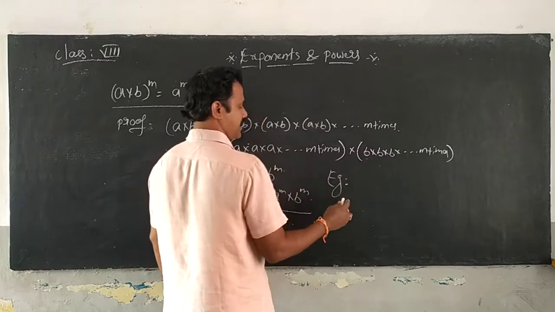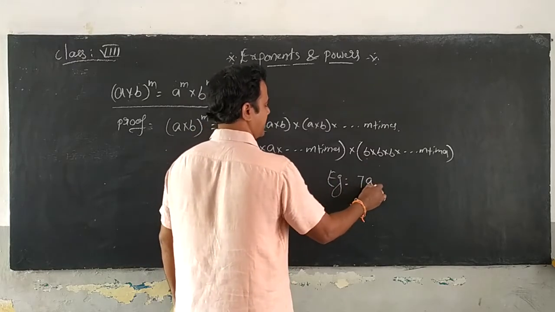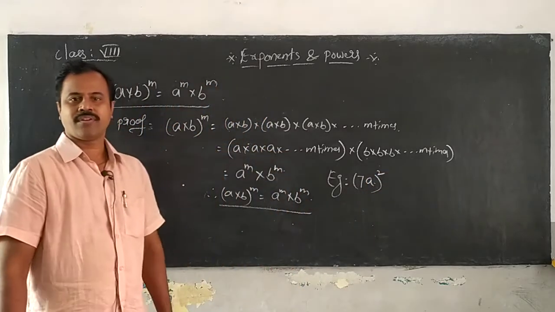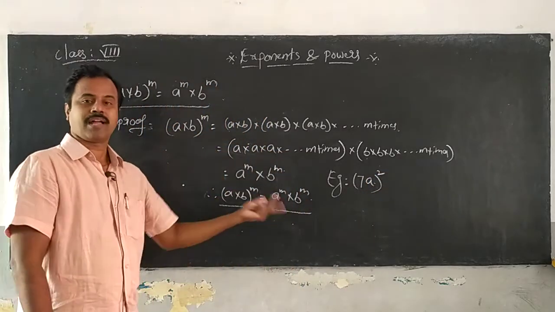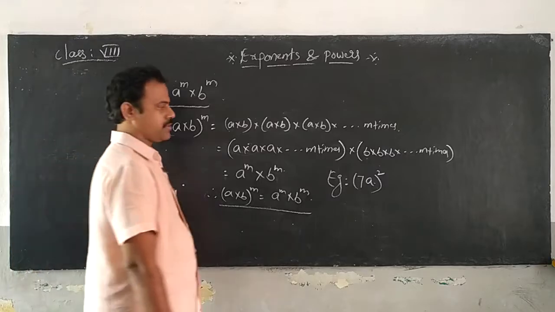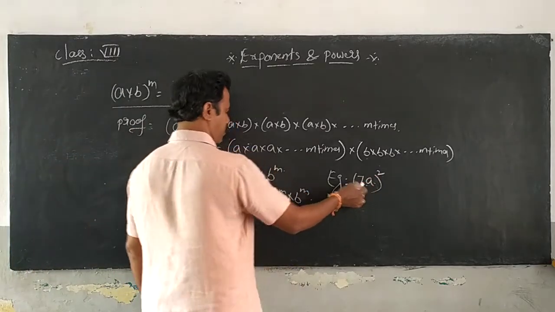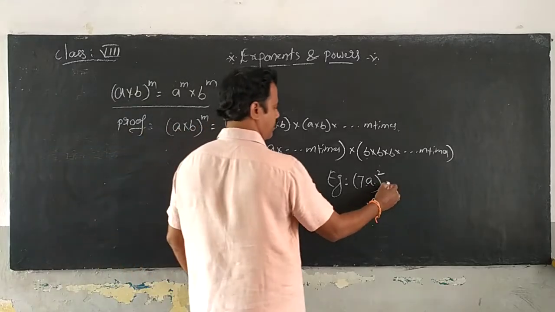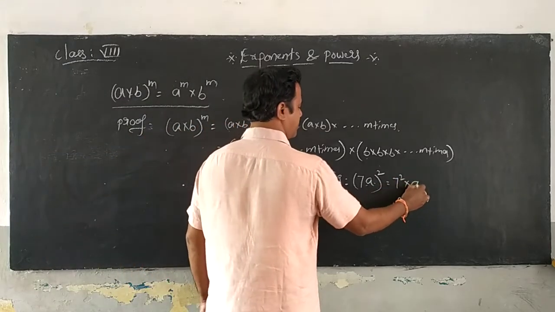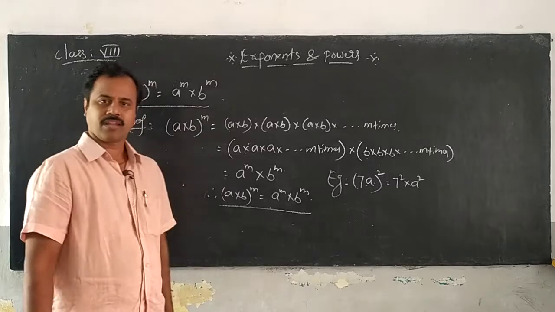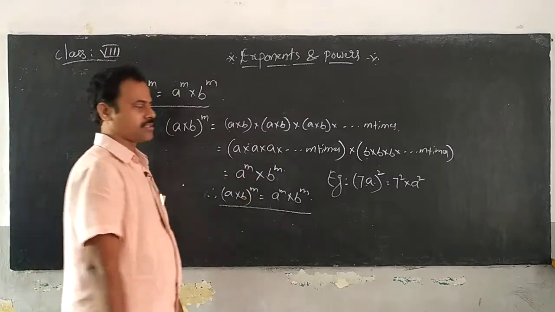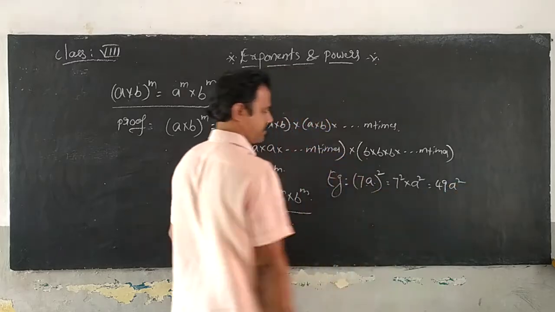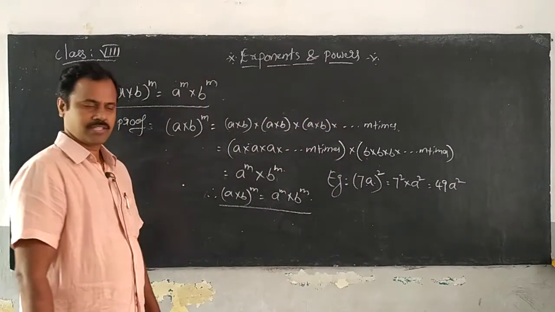If we see an example here, sometimes it is given as (7a) whole power 2. What is your answer at this position? That means you are going to distribute the square for both of them. We are giving the power to both of them. So similarly we write here 7 square into a square, where you get 49a square.